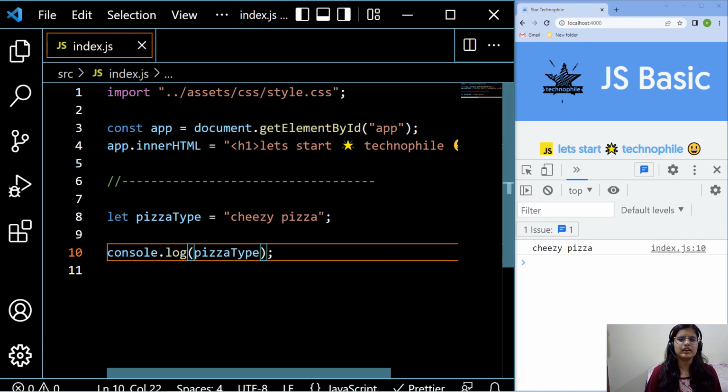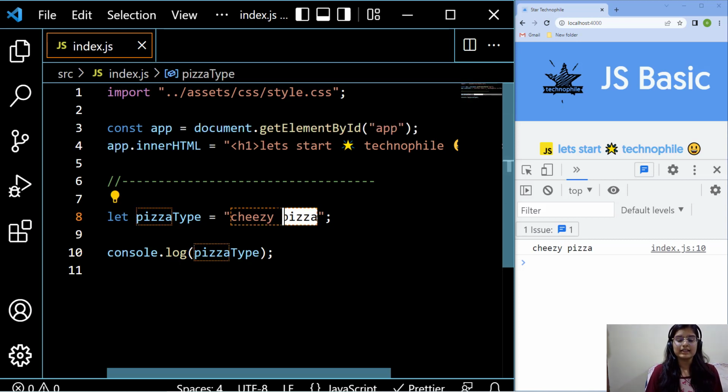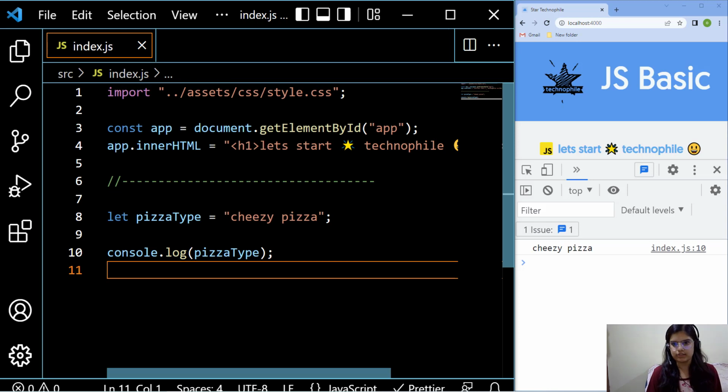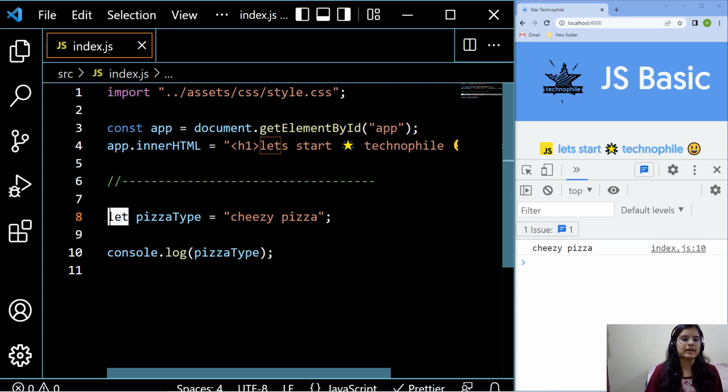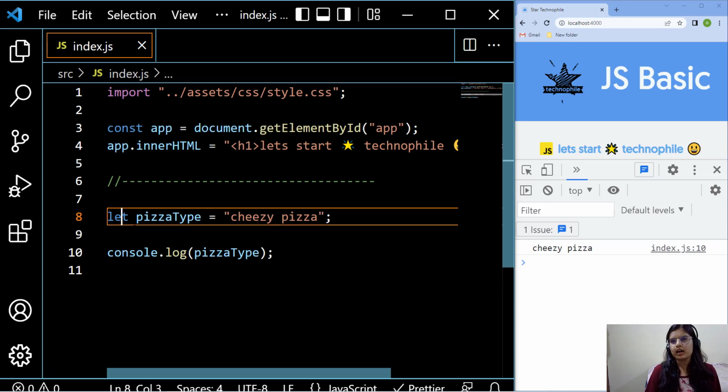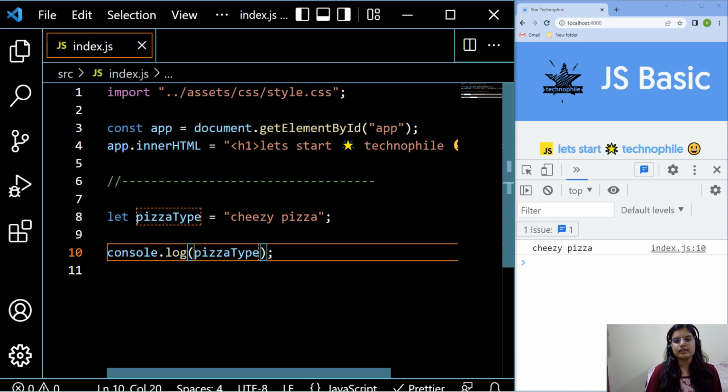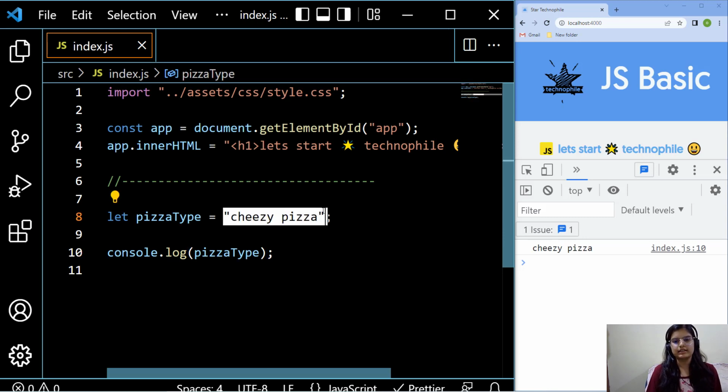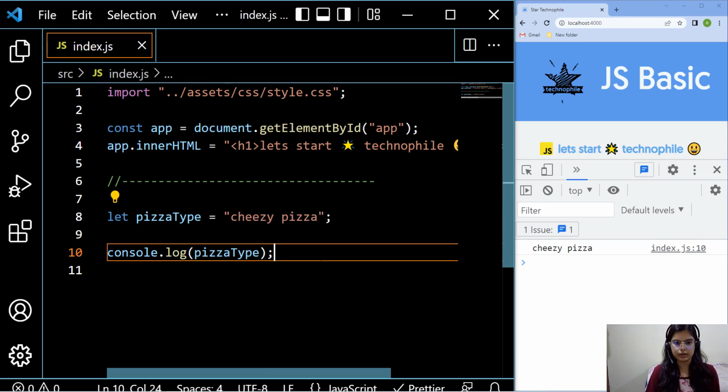This is similar to other languages like C, C++, Java. I have written the value in double quotes. That means it is a string, because I haven't used any data type like other languages, for example a string type. I'm not using it like that. That's why the double quote means that it is a string type value.